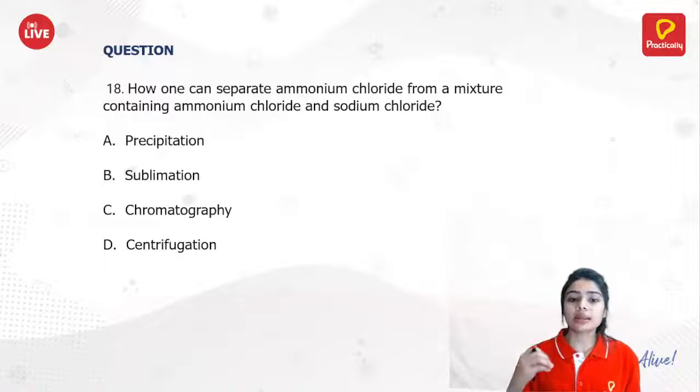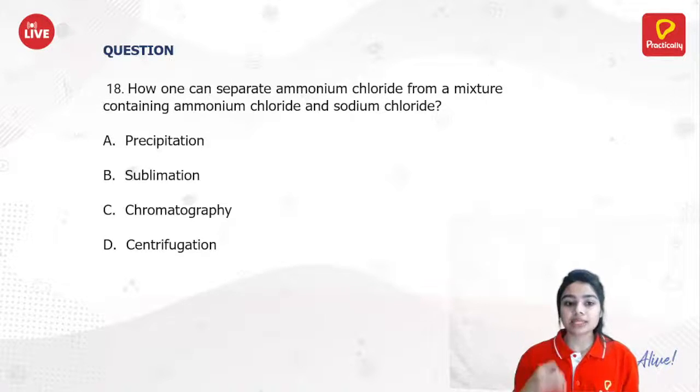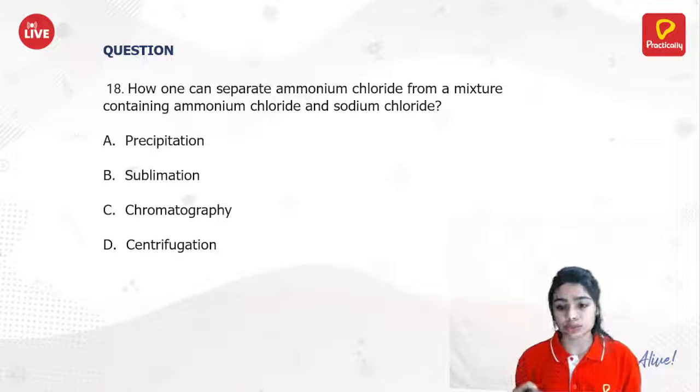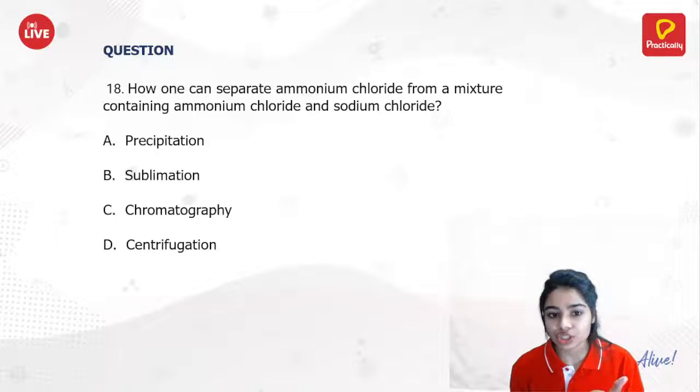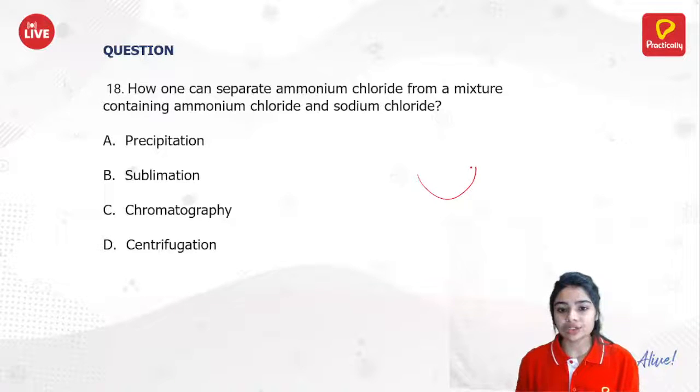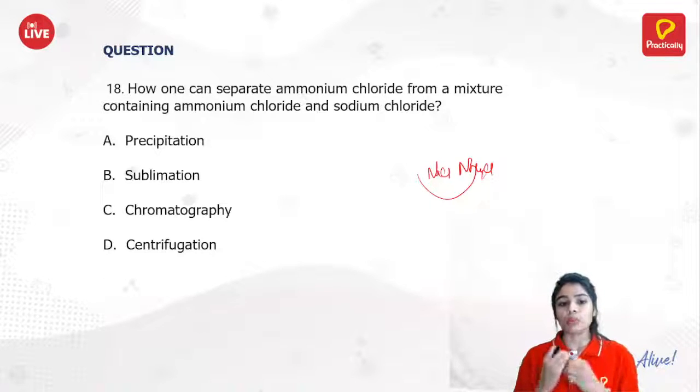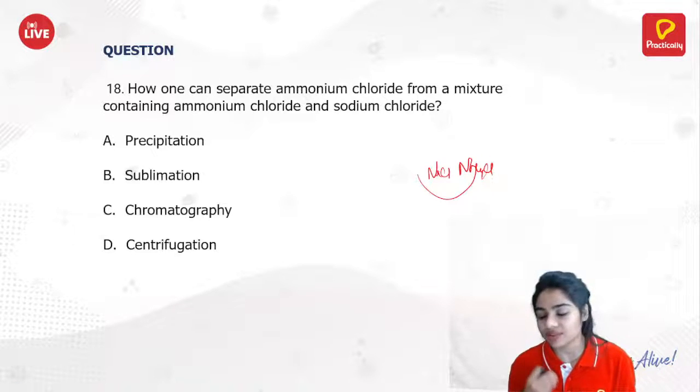Now, how can one separate ammonium chloride from a mixture containing ammonium chloride and sodium chloride? This is the most common question I have seen: what is the separation technique we are going to use for ammonium chloride and sodium chloride? So we have a china dish, and I have put sodium chloride and ammonium chloride in it. Now tell me which separation technique you are using. Is it precipitation, sublimation, chromatography or centrifugation?